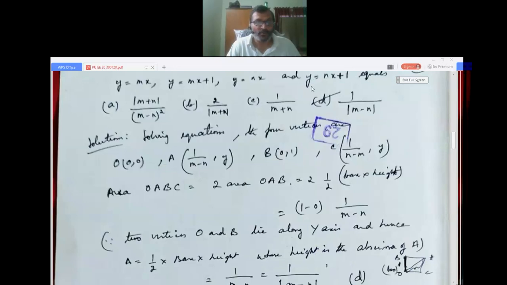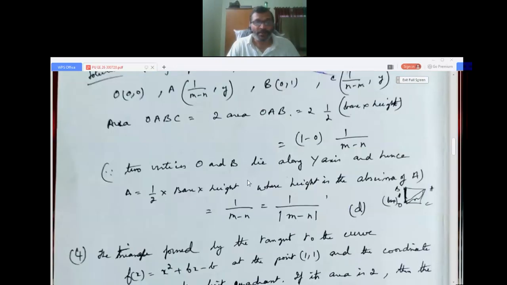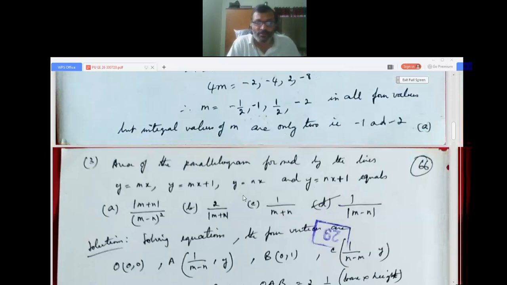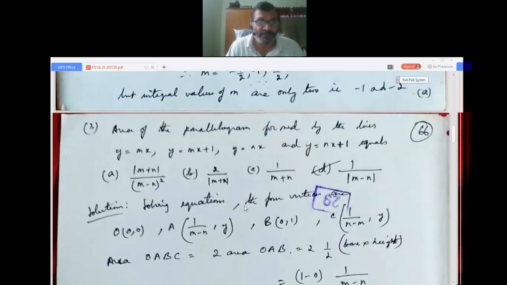Okay, now we go to the next question, that is question number 3. Area of the parallelogram formed. See, always when you are solving in mathematics, keep a paper and pencil or pen and solve it, so that you get the correct answer. Area of the parallelogram formed by the lines y equals mx, y equals mx plus 1, y equals nx and y equals nx plus 1 equals: first, absolute value of (m plus n by m minus n) whole squared; second, 2 by absolute value of m plus n; third, 1 by m plus n; fourth, 1 by mod of m plus n. So again I repeat the question, area of the parallelogram formed by the lines.